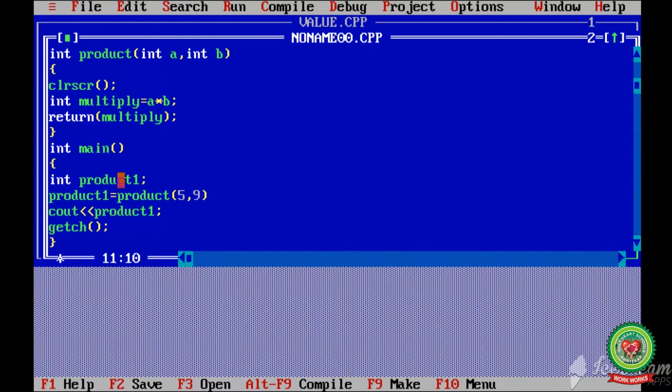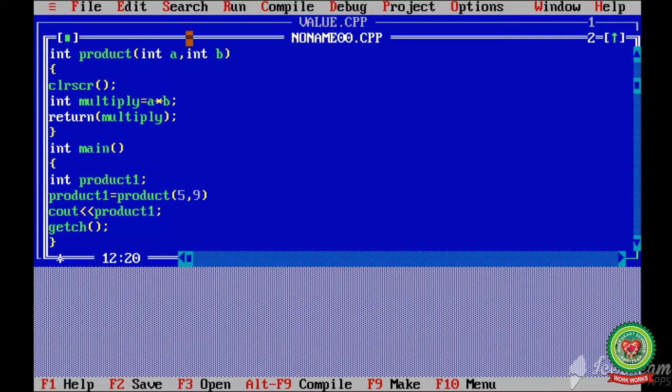In this I have declared one more variable which will call the function. How to call the function? The same name which we used for declaring the function we write over here, and we pass the argument values 5 and 9 to this product function.